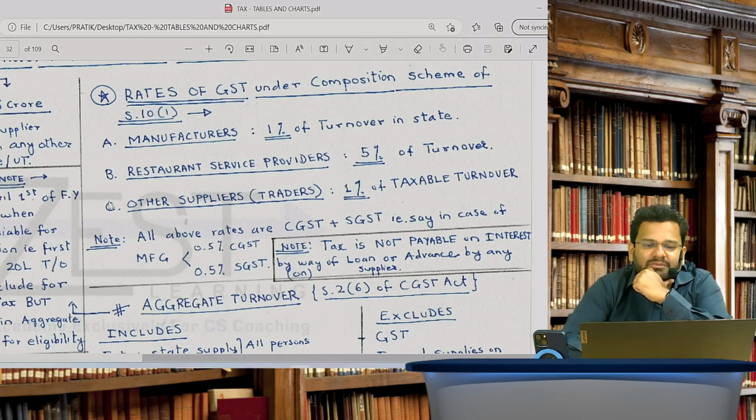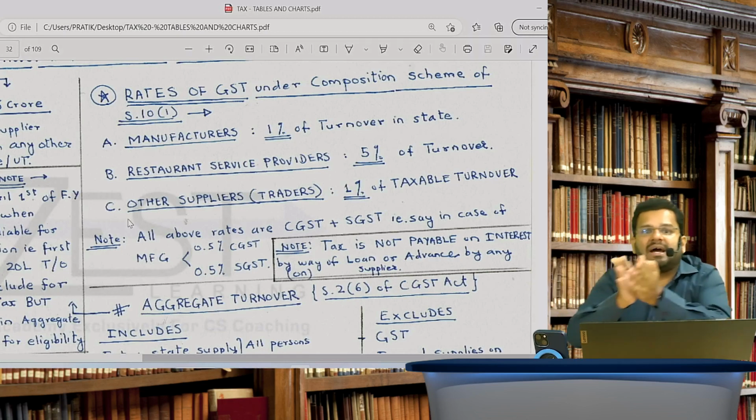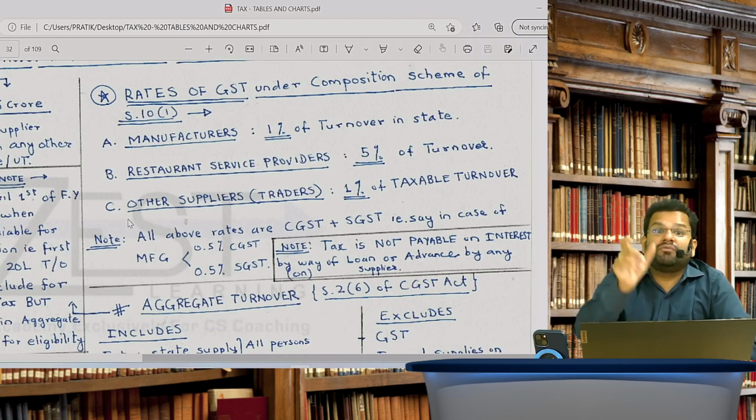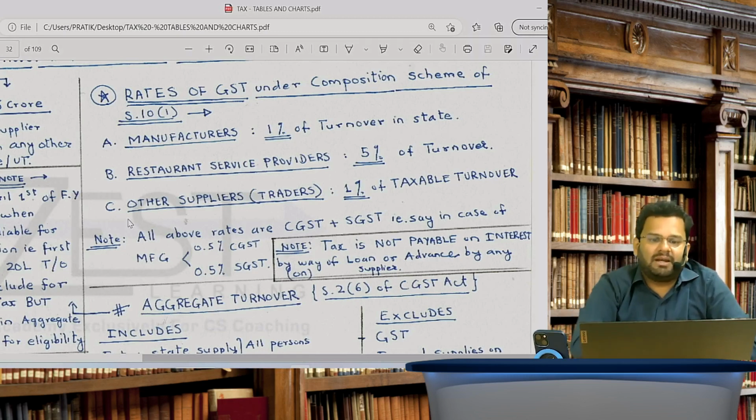You know the difference between manufacturers and traders. Both may seem 1%, but in case of manufacturers it is 1% of turnover in the state, and in case of other suppliers it is 1% of taxable turnover, mind you.